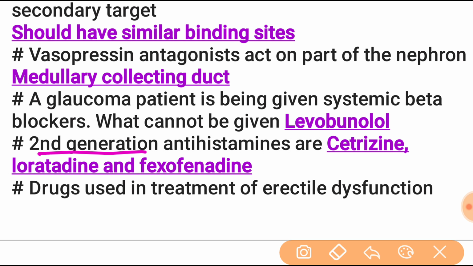Here we have to remember that terfenadine is the fastest acting second generation antihistaminic, while cetirizine, which is derived from the first generation antihistaminic hydroxyzine, and astemizole are the slowest and longest acting second generation antihistaminics.